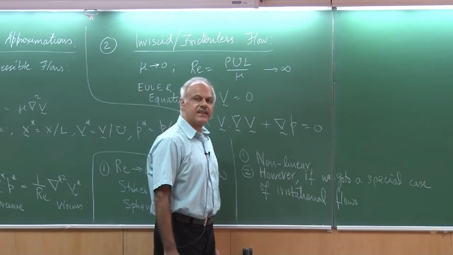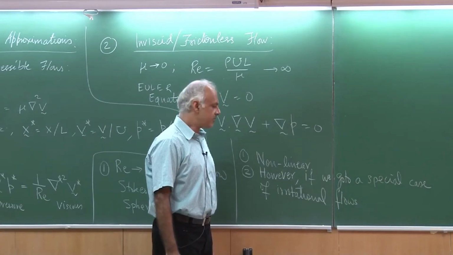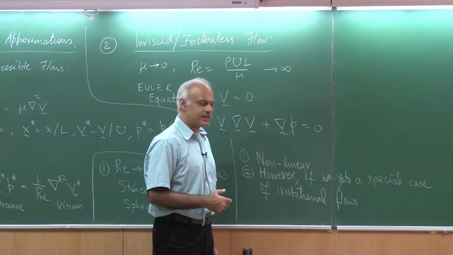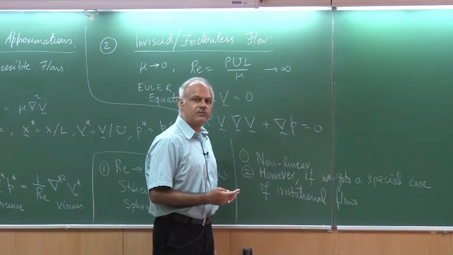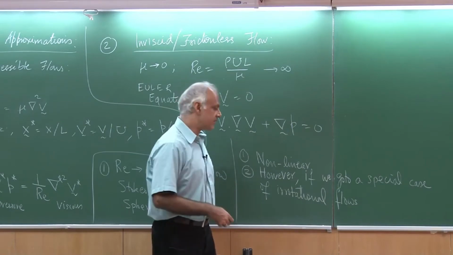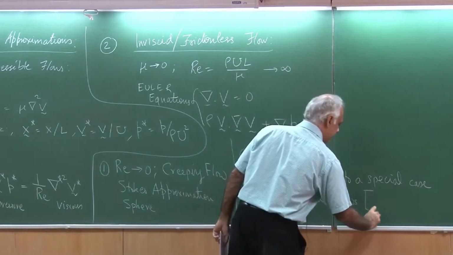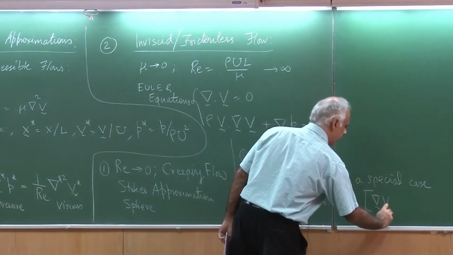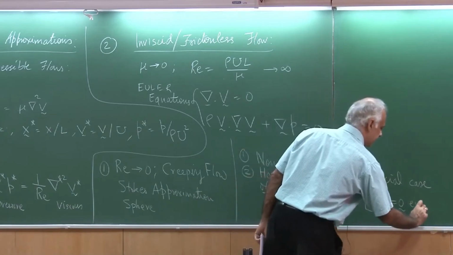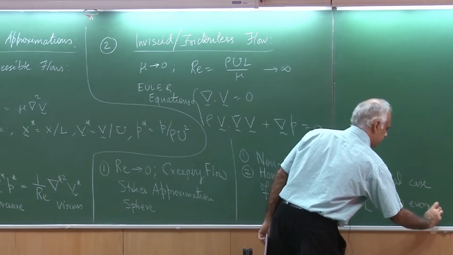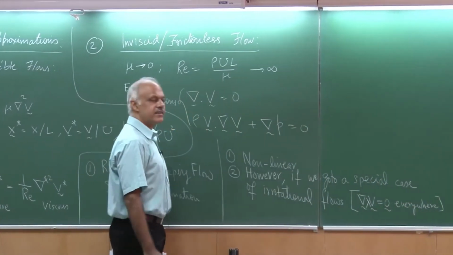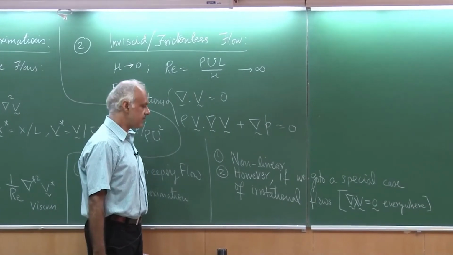So, we looked at the gradient of velocity, and if you remember, we decomposed it into 2 parts, a symmetric part and a skew symmetric part. The skew symmetric part was related to the rotation of a fluid element through the curl of the velocity. So, we said that if the curl of the velocity field is 0 everywhere, then the flow is irrotational. All right.